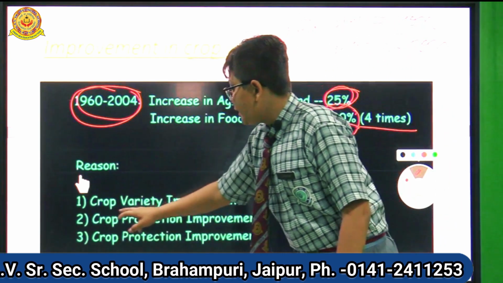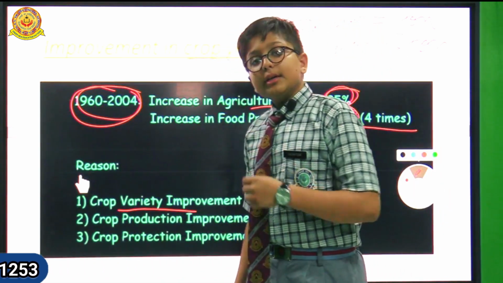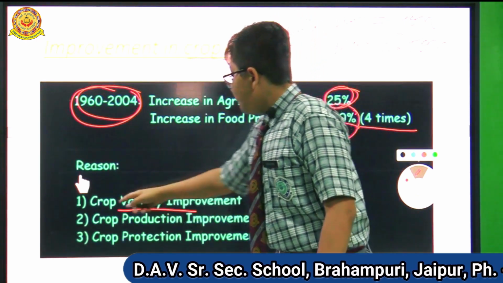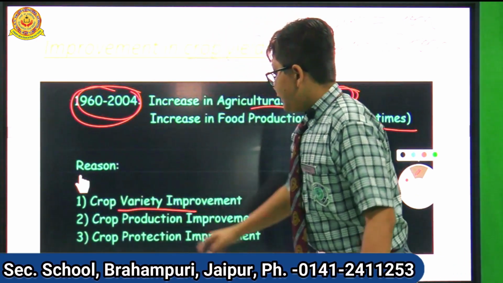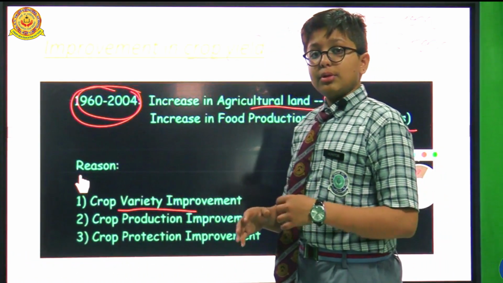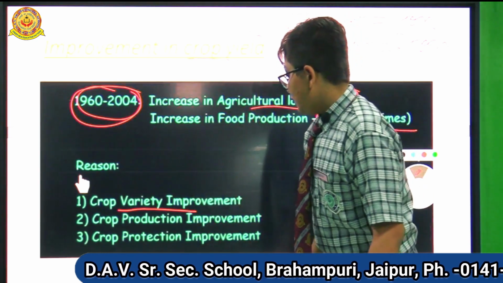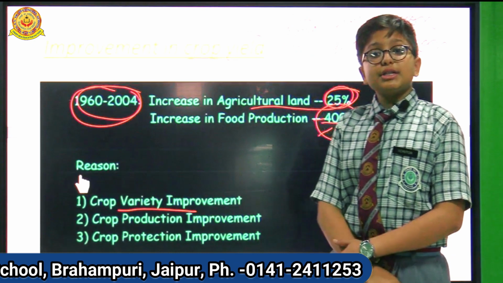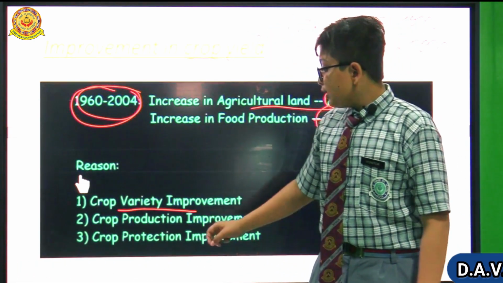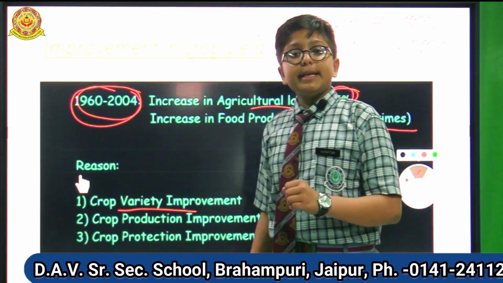Crop variety improvement: if we have 2 types of wheat, we will use good seed to make the crop good. Crop production: we have to use seeds which produce more crops. And crop protection: we can do crop protection by using pesticides and weedicides to protect the crop from pests, bacteria, and weeds.